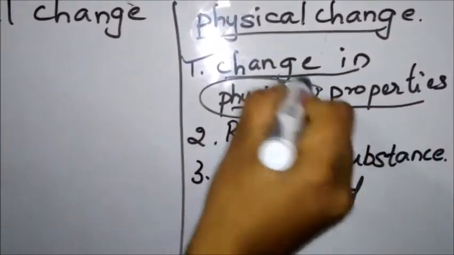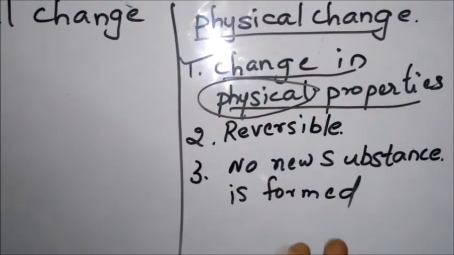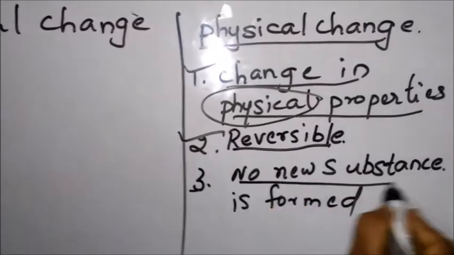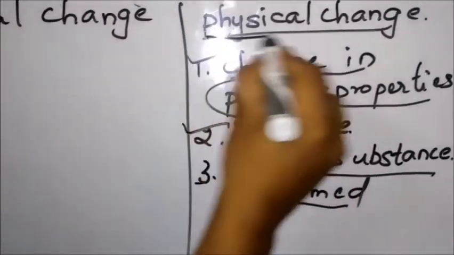The physical properties of the substance are changing, but no chemical properties are changing. These are reversible changes. Next, no new substance is formed in the physical change.